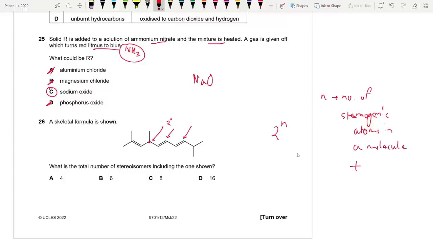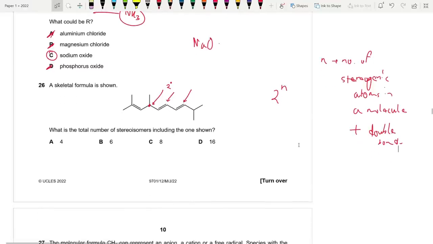This refers to chiral carbons as well as the double bonds. So in total we have three stereogenic atoms, or one stereogenic atom and two double bonds. So it should actually be 2 to the power 3.